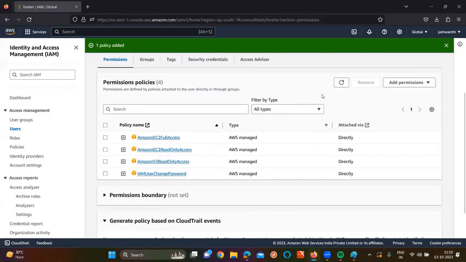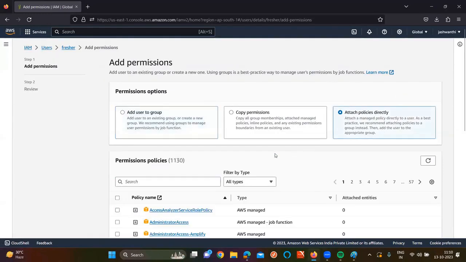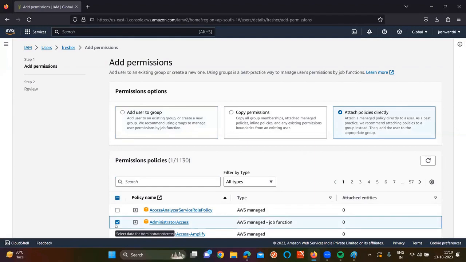Administrator access. The moment I go and click on add permission, here if I click administrator access, he can do all the stuff. He can do whatever he wants. But remember, for IAM user, we have a golden rule. For IAM user, we will never give the administrator access in the majority of cases. If we give the administrator access, then why create an IAM user?